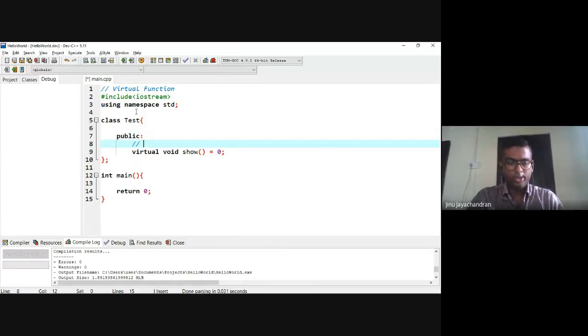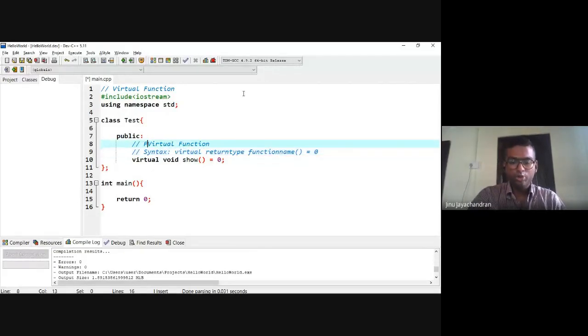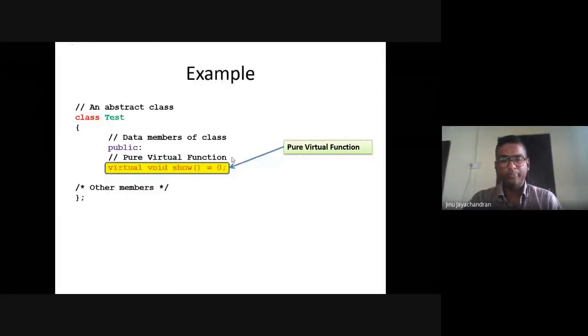So this is called a virtual function. In a virtual function we have the virtual keyword, return type, function name, and if you have arguments, then equal to 0. This is the syntax for a virtual function. Now this is actually called a pure virtual function because you are assigning the value 0. So that is what we have declared here.